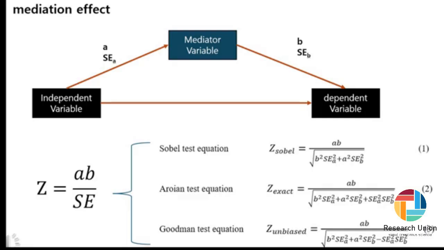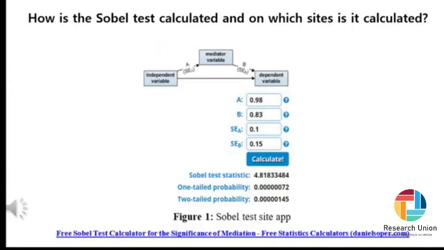The formula known by Baron and Kenny is the Aroian exact test, which is Formula 2. There are also the Sobel test standard error, called the delta method, and Goodman's method known as the unbiased method. Calculators that compute the Sobel test primarily use Formula 1 and are provided on various websites. This time, through the question, how is the Sobel test calculated and on which sites is it calculated? I will introduce a few sites.